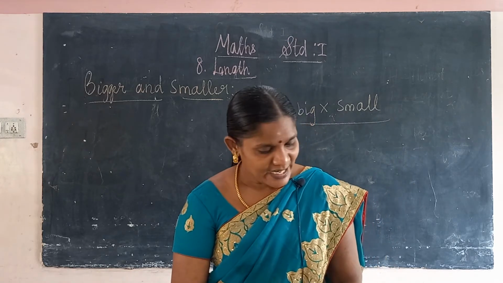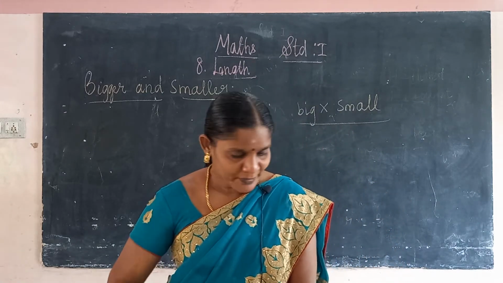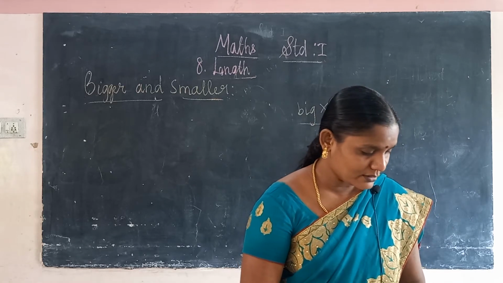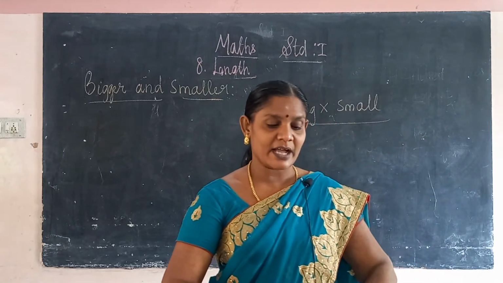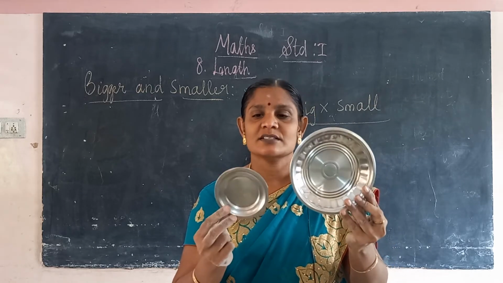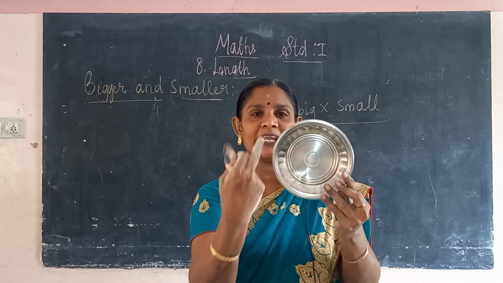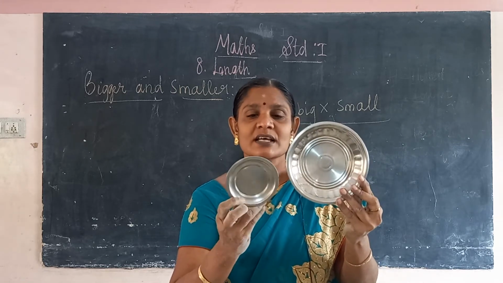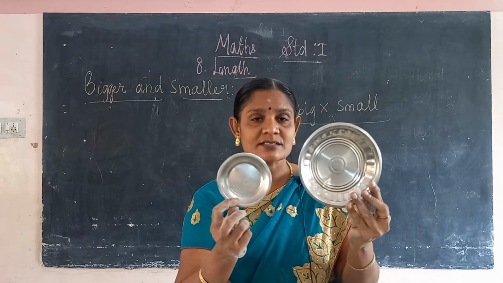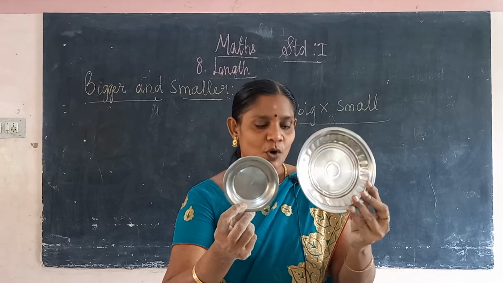Okay, then next we see the plate. You see this plate. We compare these two plates. This is the bigger plate. This is the smaller plate. Okay, this is the bigger plate. How is the plate? It is big. You see this? This is the smaller plate. We compare these two. Okay, this is the bigger plate. This is the smaller plate.